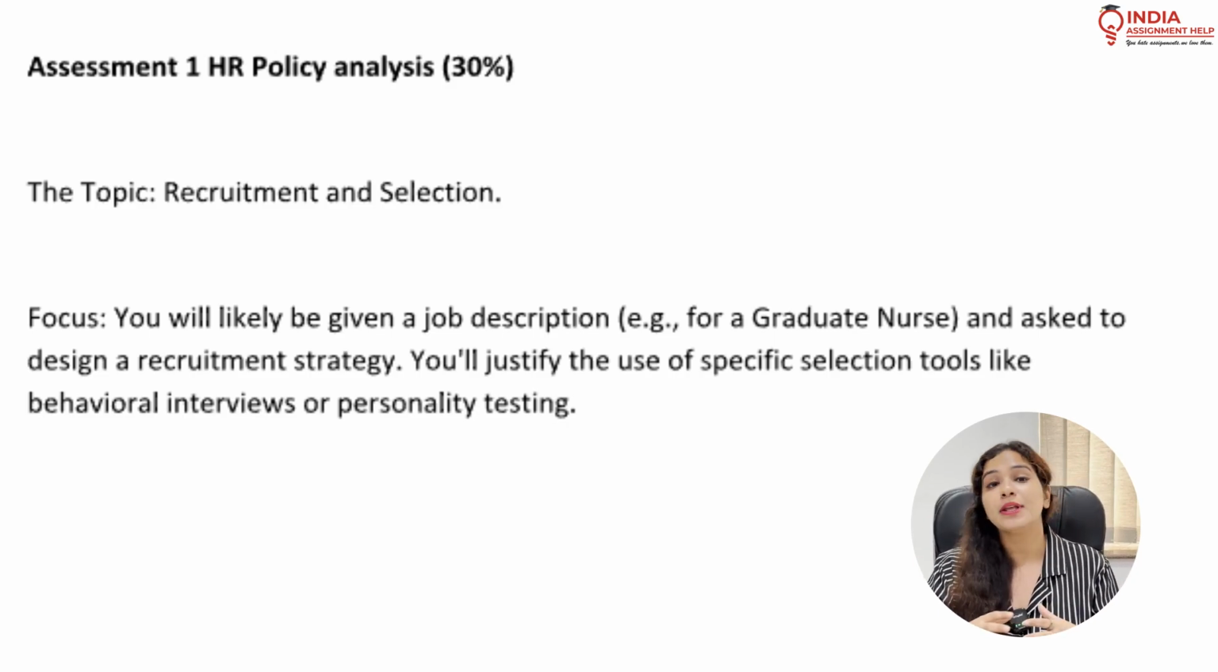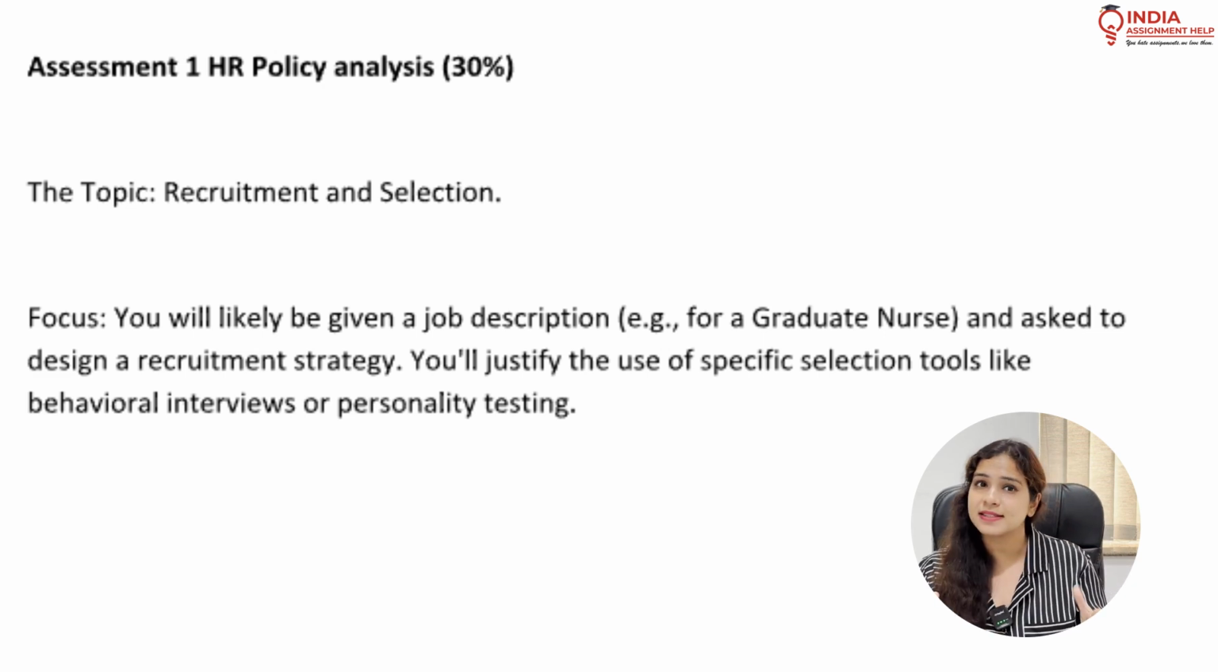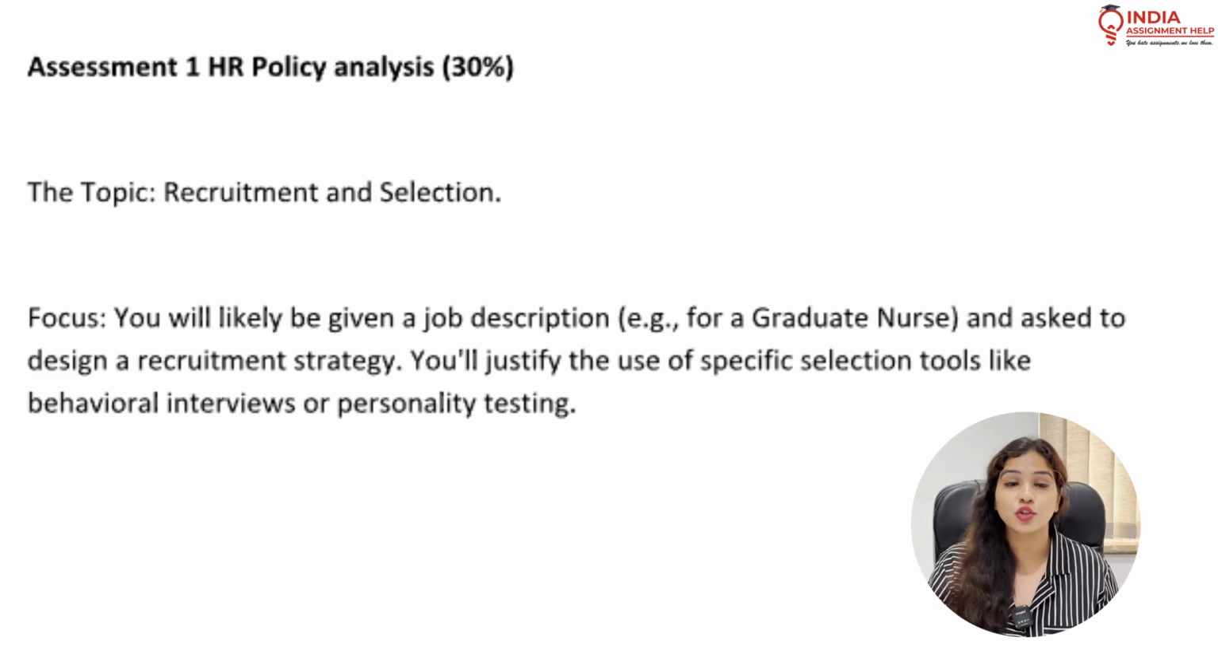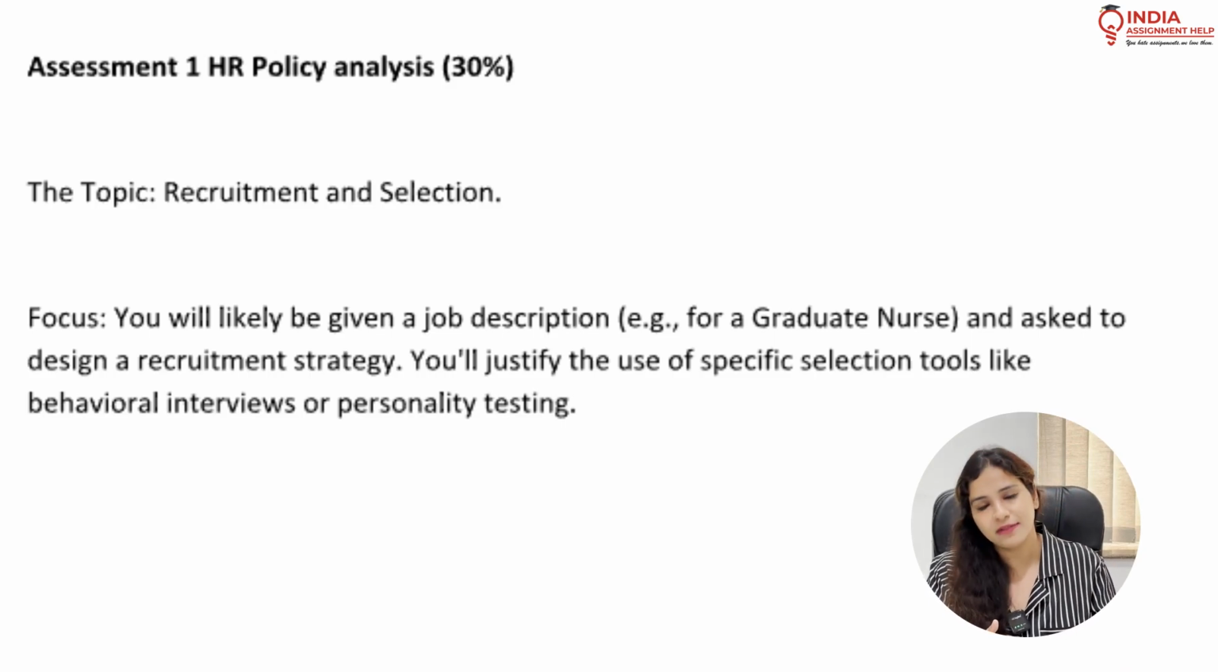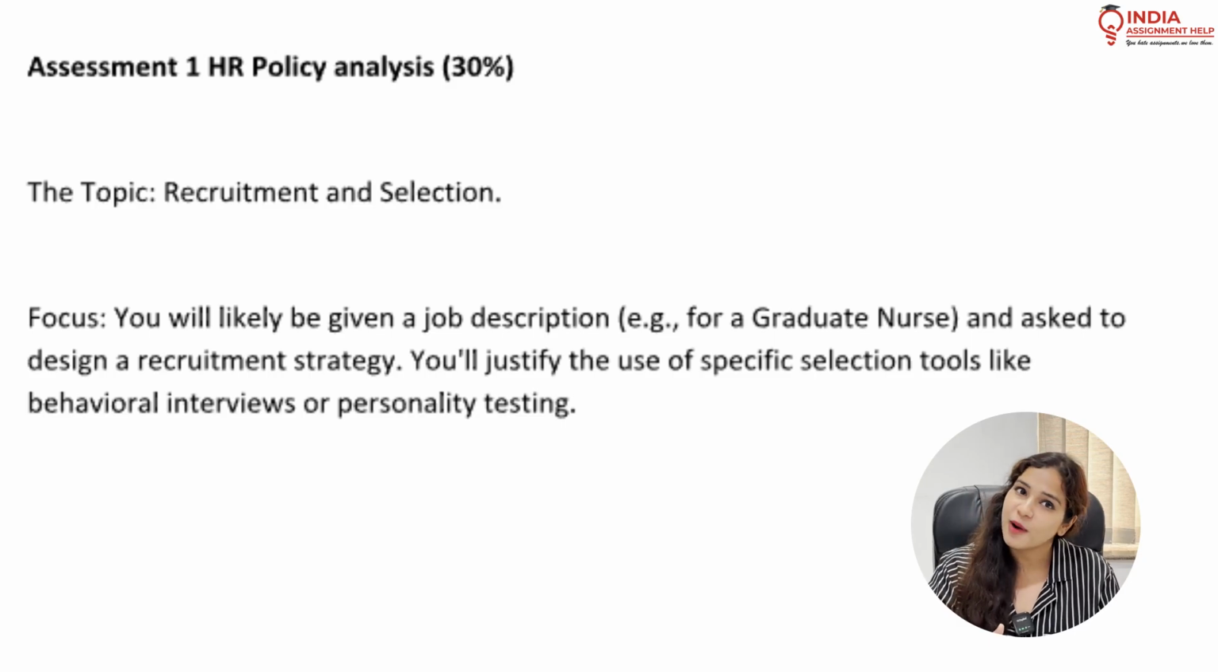Then I'll be doing their personal interview, then a behavioral interview to assess whether they are the right fit for my organization or not. Also, you need to justify the recruitment strategies and the tools that you are using in your strategy for inviting the right kind of people and then selecting them. So you need to justify as well in order to score good marks in this assessment.